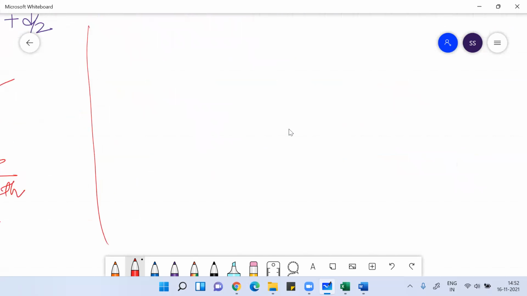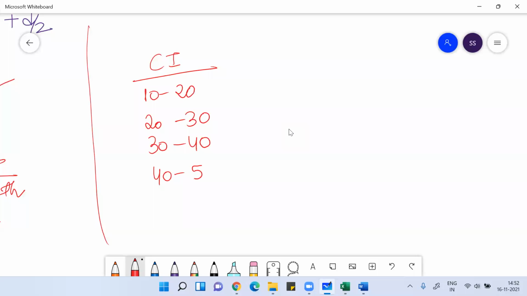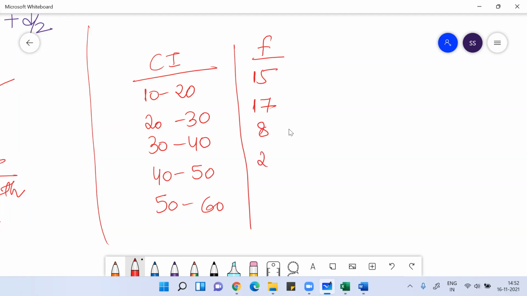Suppose your class intervals are 10 to 20, 20 to 30, 30 to 40, 40 to 50, and 50 to 60, and your frequencies are 15, 17, 8, 23, 19.